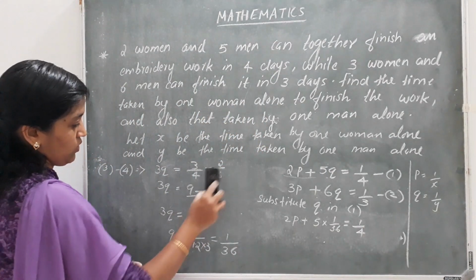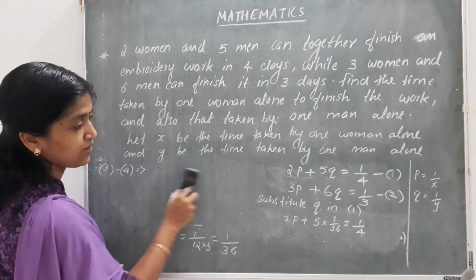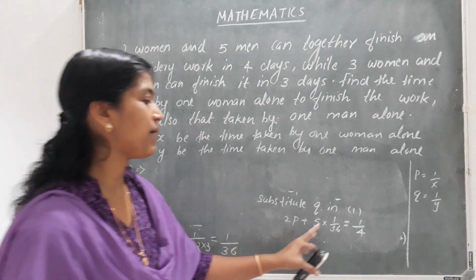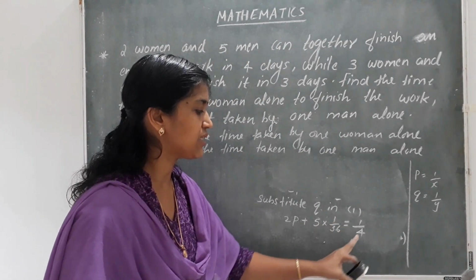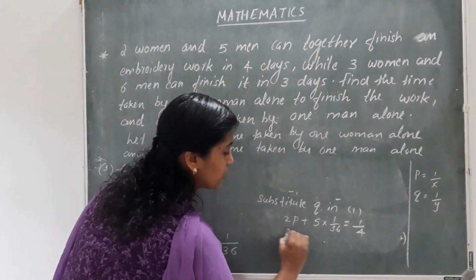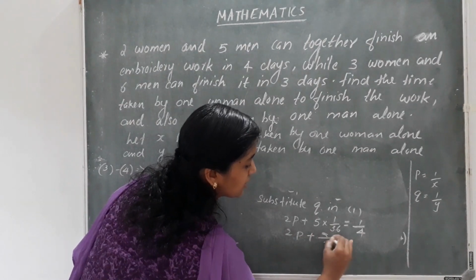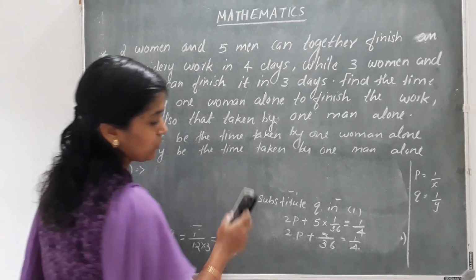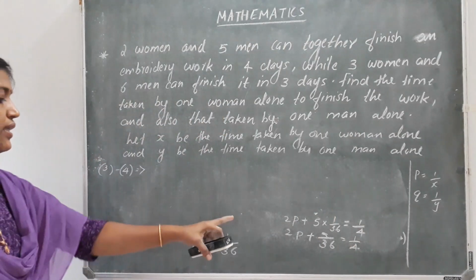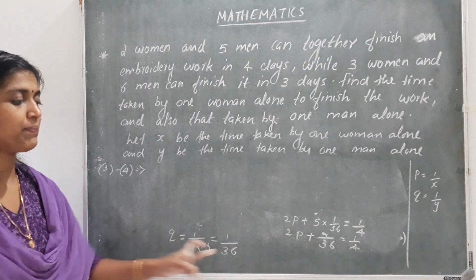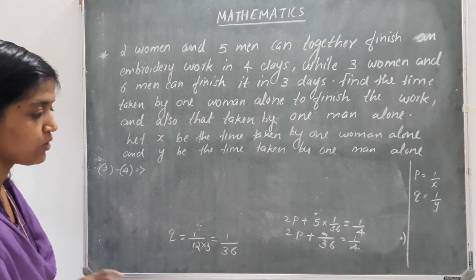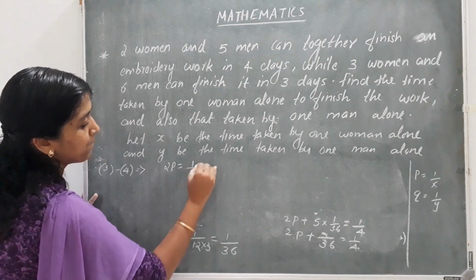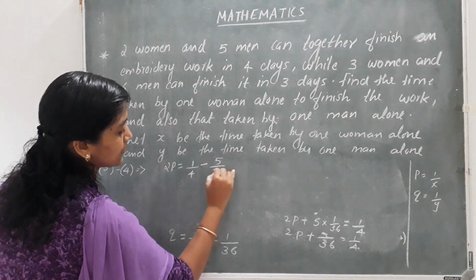So we get 2p plus 5 by 36 is equal to 1 by 4. Again doing the calculation, q we got as 1 by 36. We have to get p also. So we get 2p is equal to 1 by 4 minus 5 by 36.